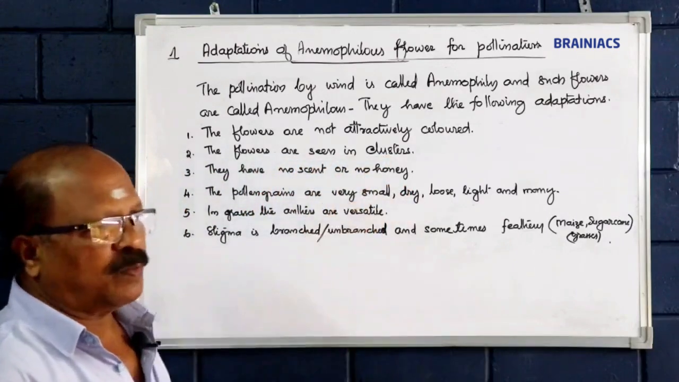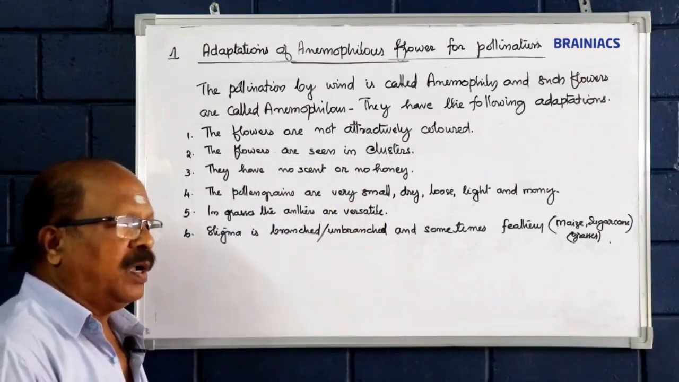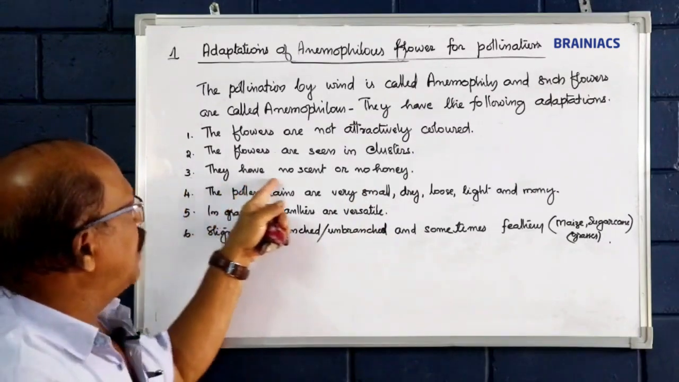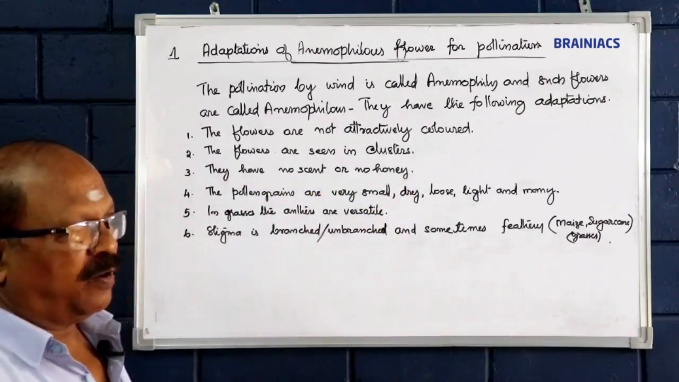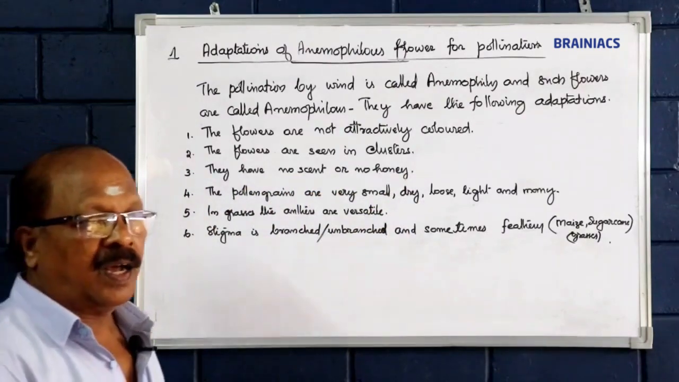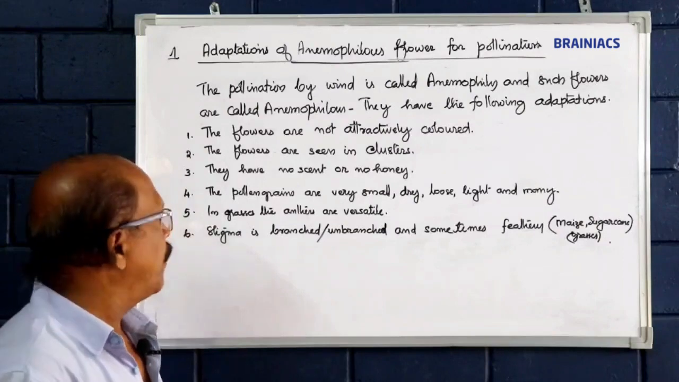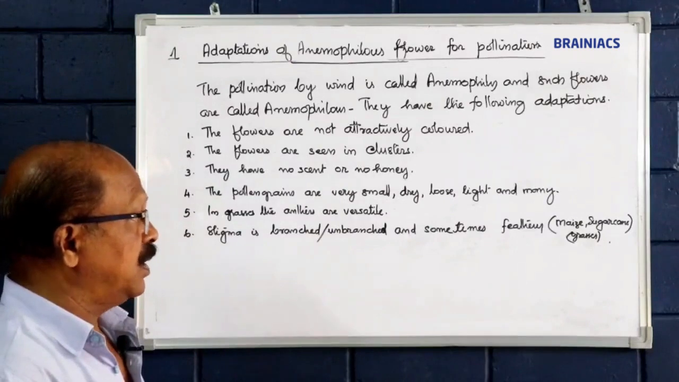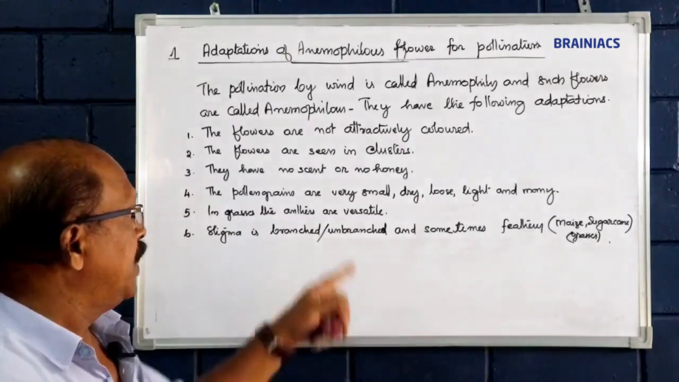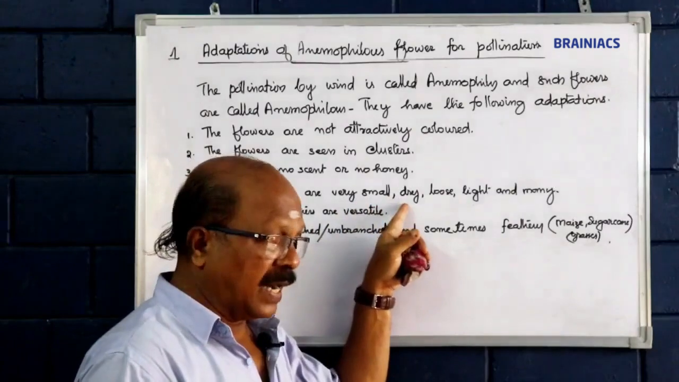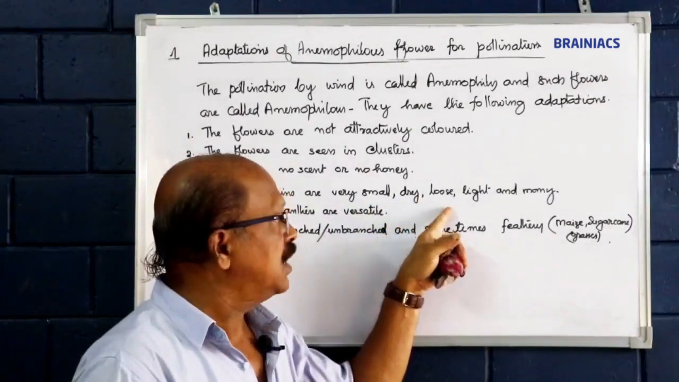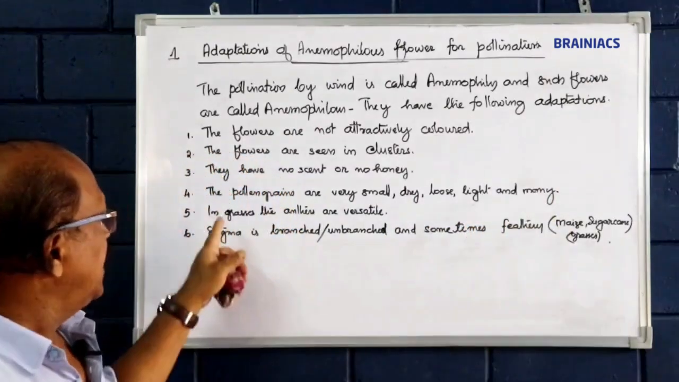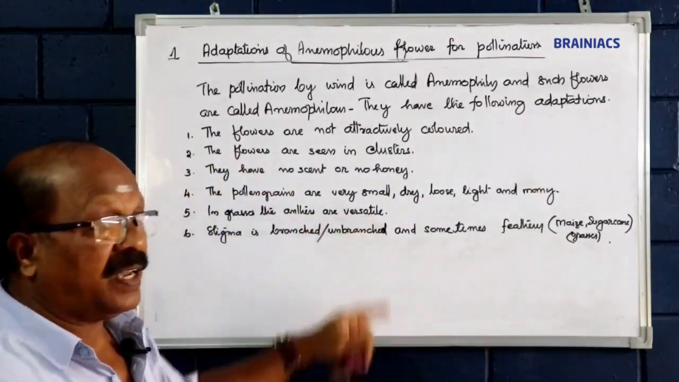Flowers are seen in clusters. Most probably they are very small, and moreover seen as clusters. They have no scent, no honey. No need of honey or scent for attracting the wind to the flower for pollination. The pollen grains are very small, dry, loose, light, weightless, and many. In grasses, the anthers are versatile.